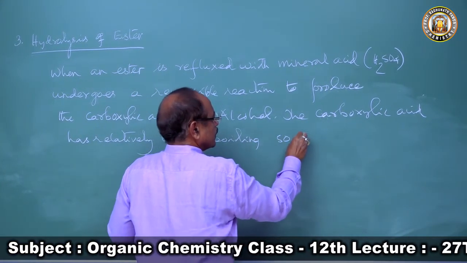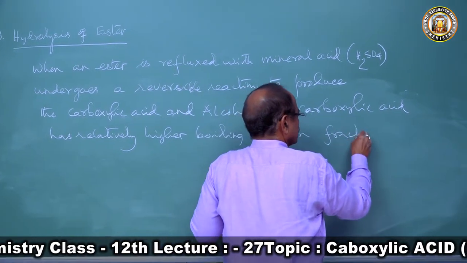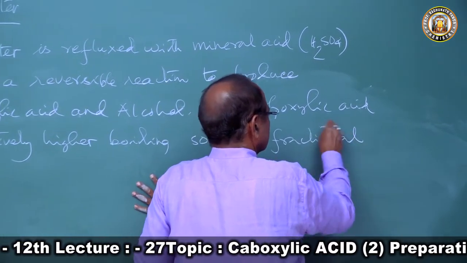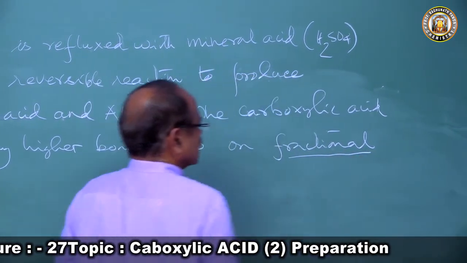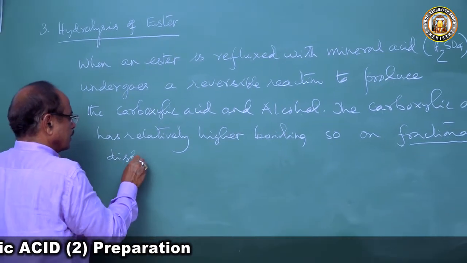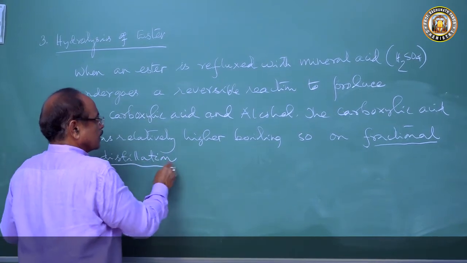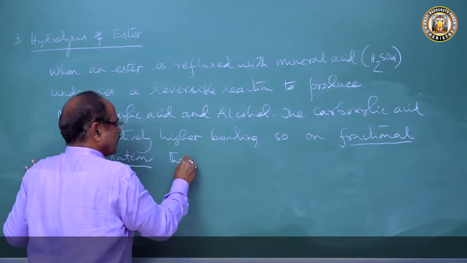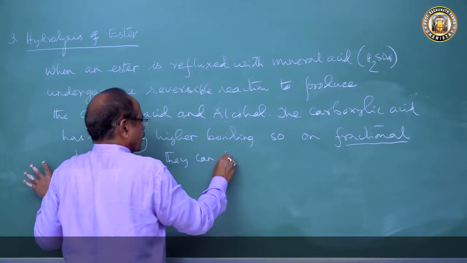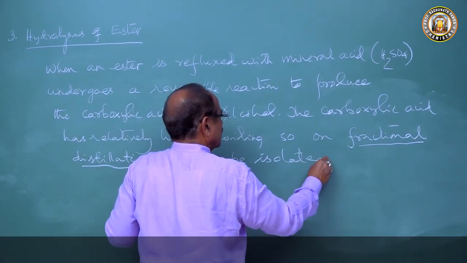So on fractional distillation, they can be separated, they can be isolated. We can isolate this by fractional distillation.